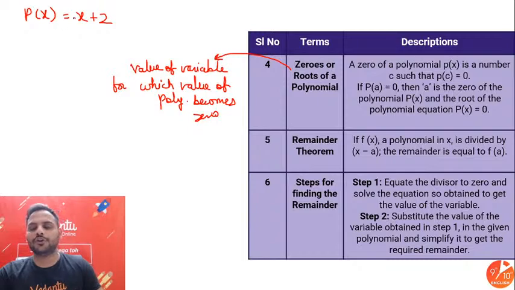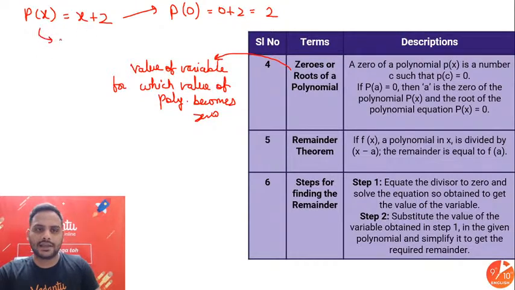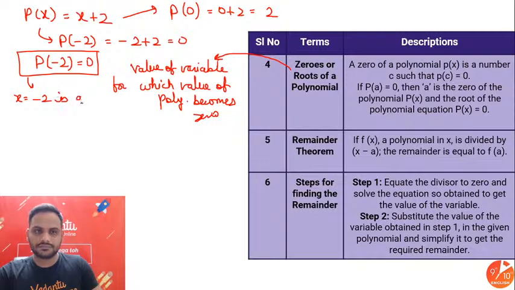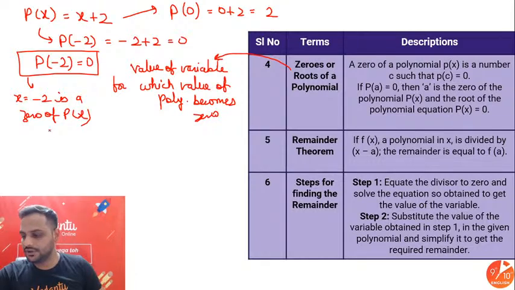Now the value of this polynomial for different values of x will be different. Suppose if I put x = 0, the value of the polynomial at x = 0 will be 0 + 2, which is equal to 2. So at x = 0, the value of the polynomial is not 0, it is 2. But if I put x = -2, in that case -2 + 2 is equal to 0. So I can say at x = -2, the value of the polynomial is 0. So we can say x = -2 is a zero of polynomial p(x). This is the meaning of the zeros of a polynomial.